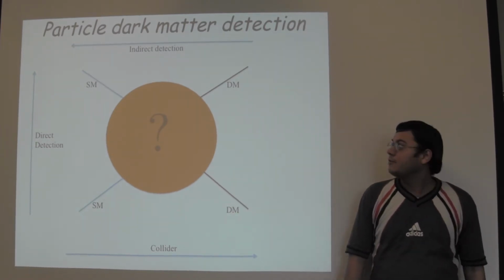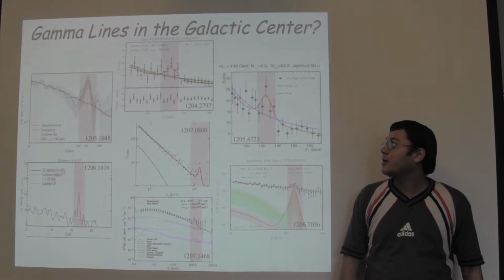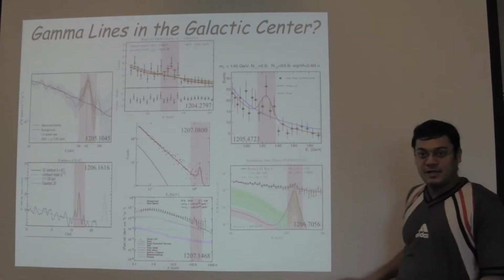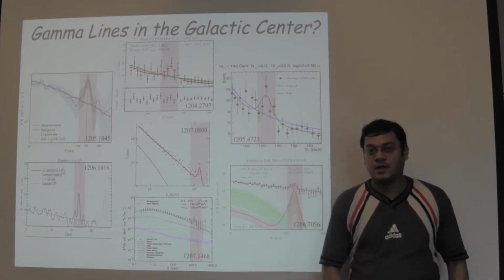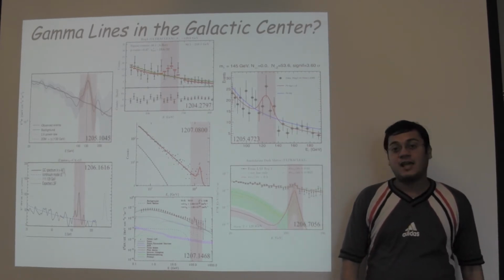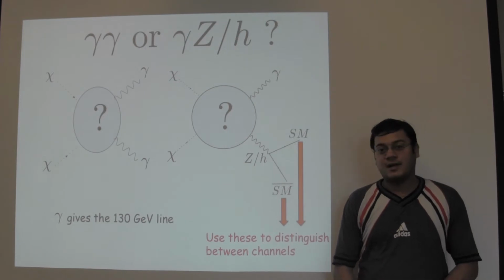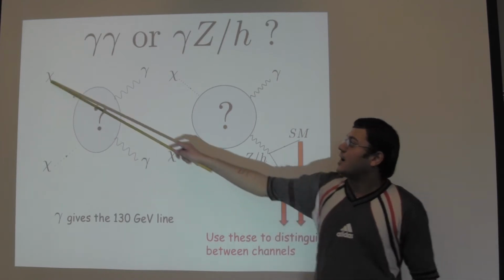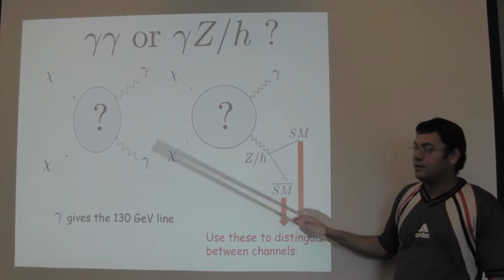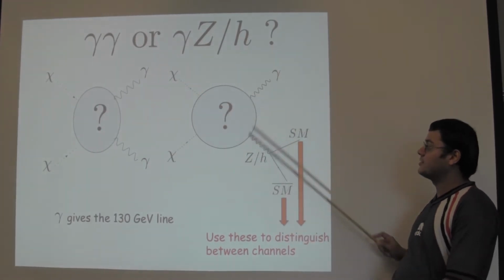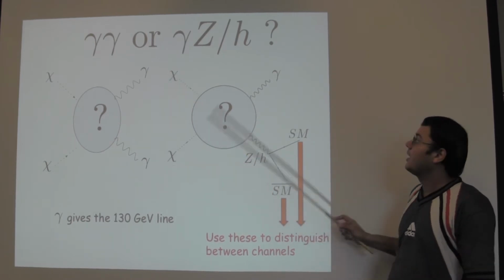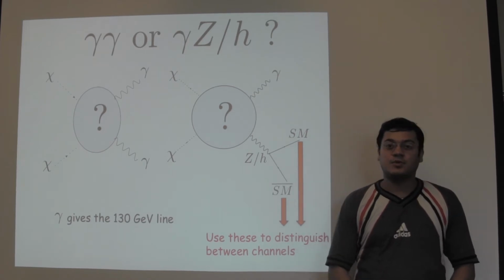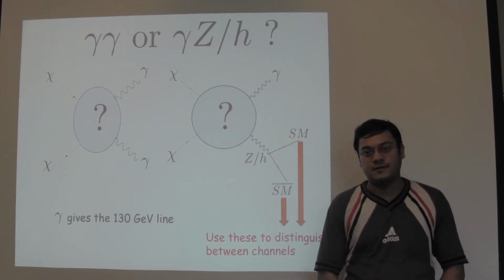Recently, there has been a lot of excitement about the presence of a 130 GeV gamma-ray line at the galactic center found in the Fermi-LAT data by various groups. If one assumes that this gamma-ray line arises from dark matter annihilation, then there are only three two-body standard model final states: dark matter annihilating to gamma-gamma, dark matter annihilating to a gamma and a Z boson, dark matter annihilating to a gamma and a Higgs boson. In this work, we assumed that the Higgs boson has a mass of 125 GeV.